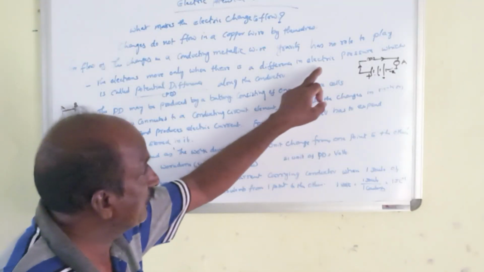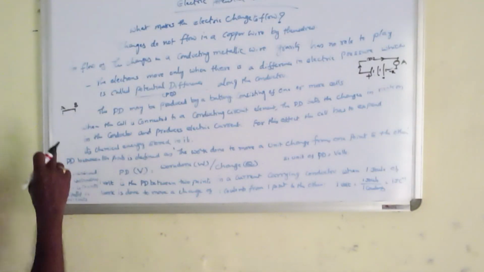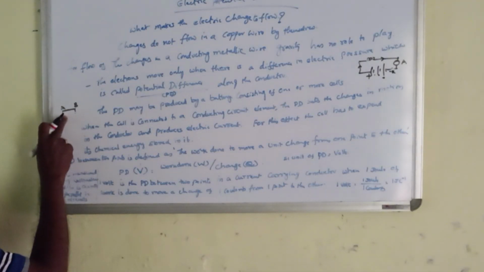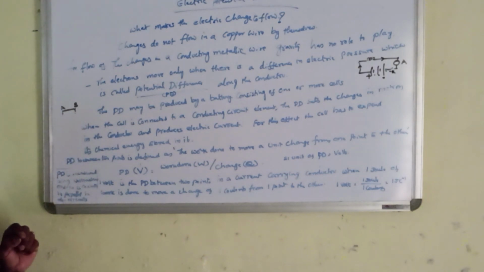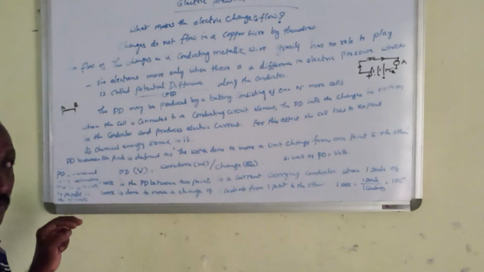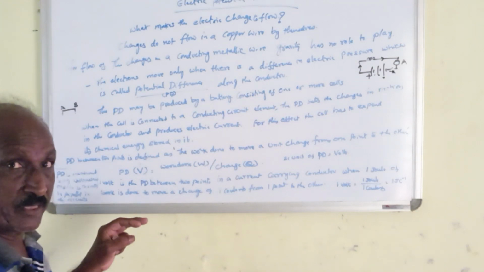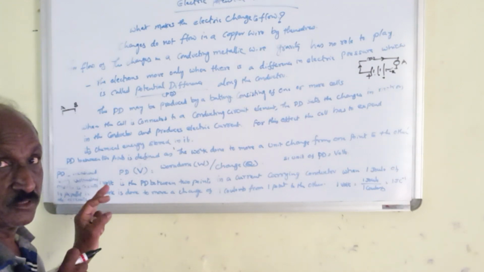You see, difference in electric pressure. I have to apply electric pressure on this charge so that it advances to the point B, for which I have to apply electric pressure, that is the potential difference.